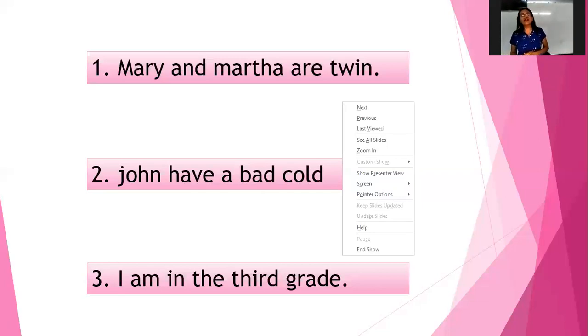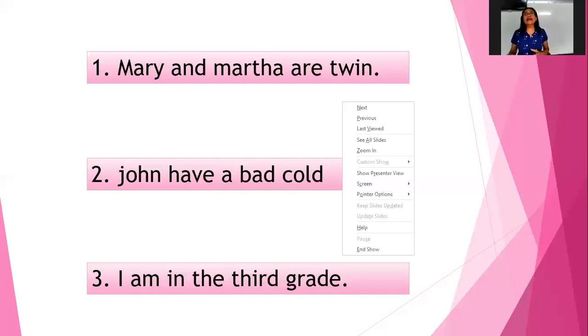We have here Mary and Martha are, because there are 2 compound subjects, Mary and Martha. What do you think is appropriate for that? Actually, Mary and Martha are is already correct.